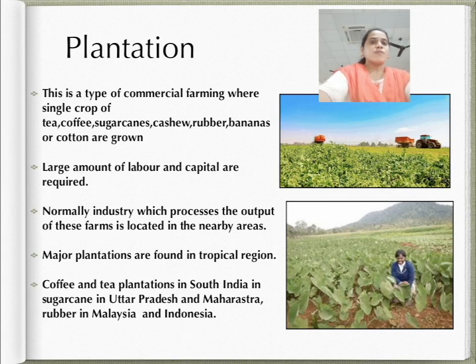The development of a transport network is thus essential for such farming. Major plantations are found in the tropical regions of the world. Rubber in Malaysia, coffee in Brazil, and tea in India and Sri Lanka are some examples. So students, this was about plantations.